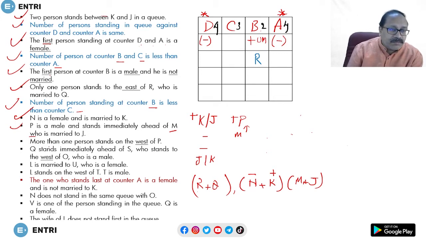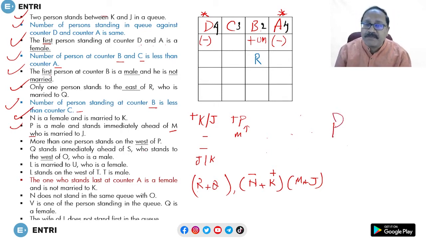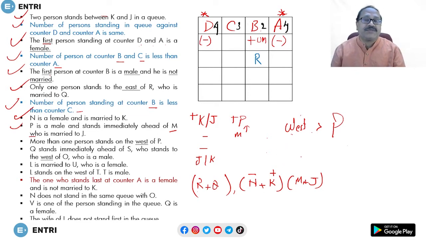Next, more than one person stands to the west of P. ఇక్కడ P ఉంటే this is the west of P. This is the west direction. We know that more than one person is there. అంటే P కి కొన్ని restrictions వచ్చేసింది.